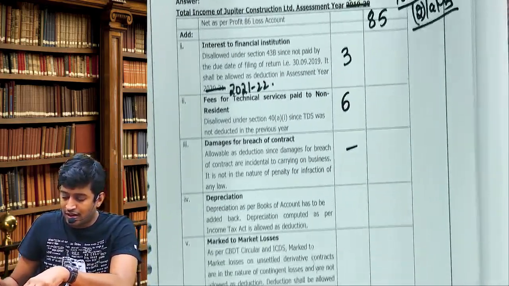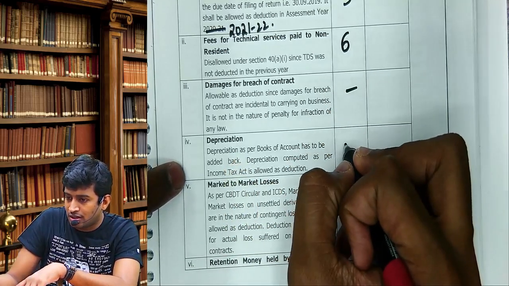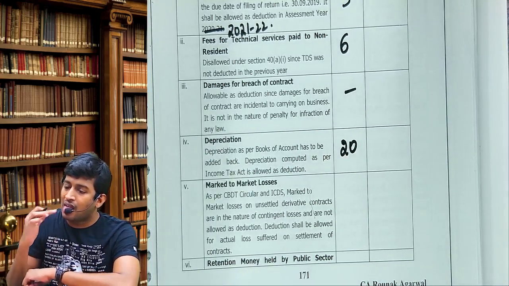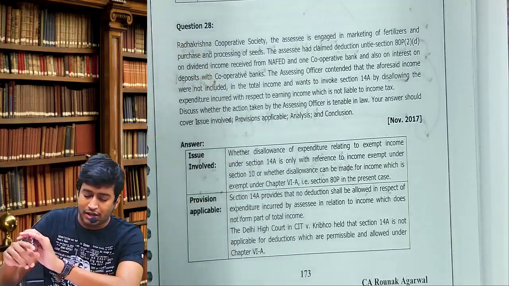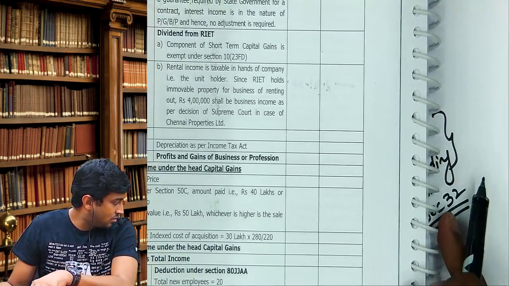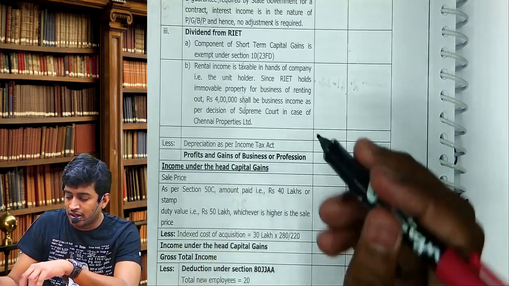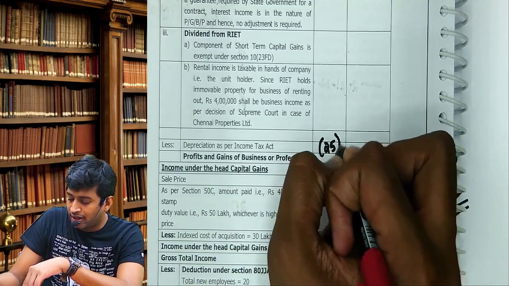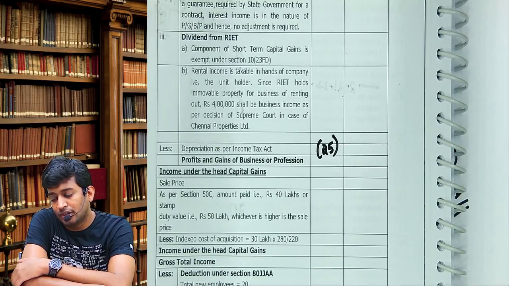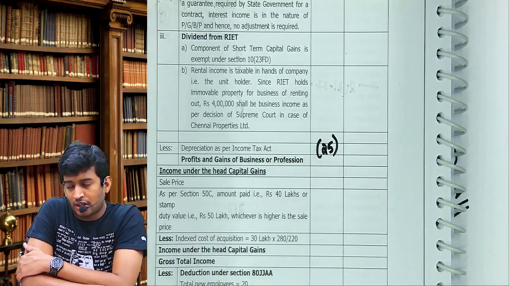Come to page 171. You will find the heading depreciation. Here you should add how much? Add, write there 20. Now come to page 172. You will find the heading less depreciation as per Income Tax Act. How much? Minus 25. Write it in the first column, where I wrote.